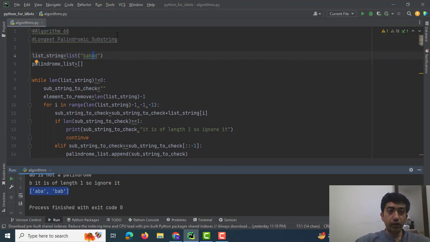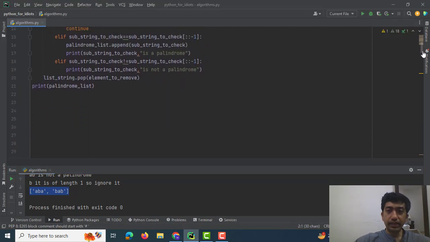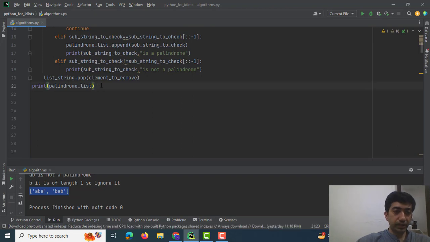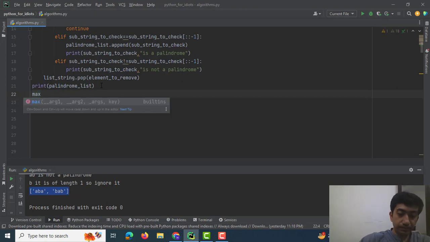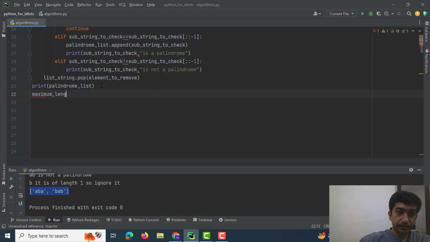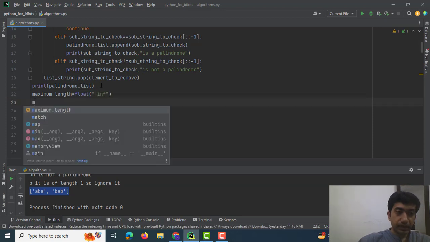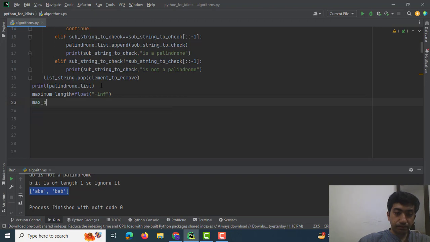But we need to find the longest palindromic substrings. Both are of the same length, but we need to complete the code. So I would do maximum length is equal to float minus infinity, and I would make a max palindrome list. I would make it blank.